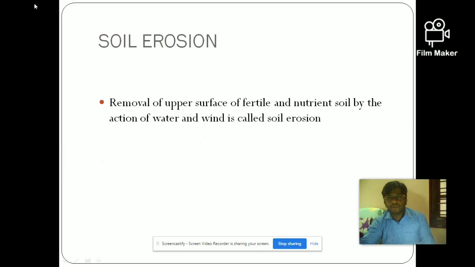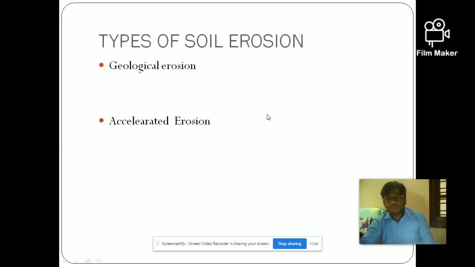Basically, what do you mean by soil erosion? Soil erosion is nothing but the removal of the upper surface of fertile and nutrient soil by the action of water and wind. So the immediate upper surface of the soil that is fertile and nutrient has been removed by the rain, the water flow or the action of wind, and that is called soil erosion.